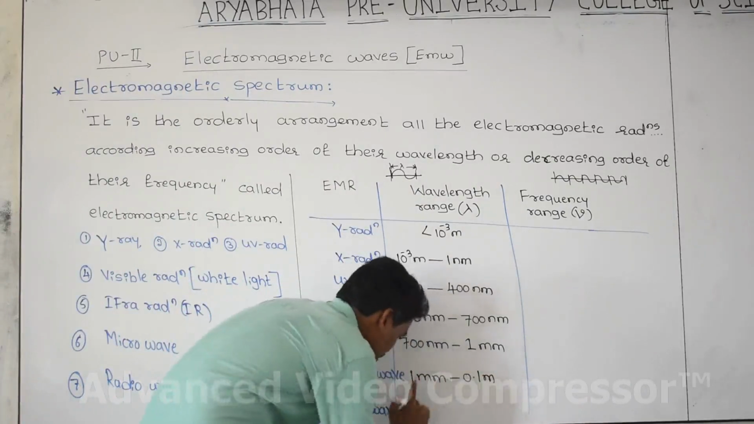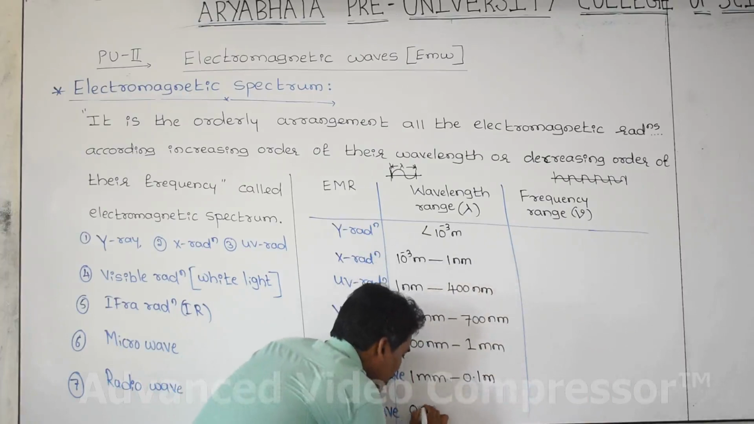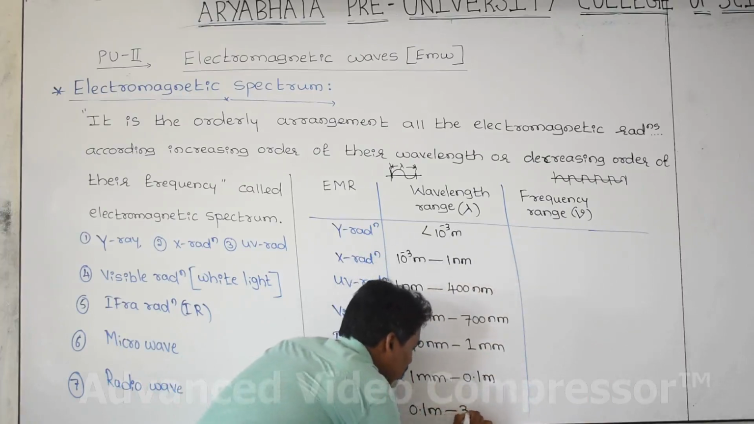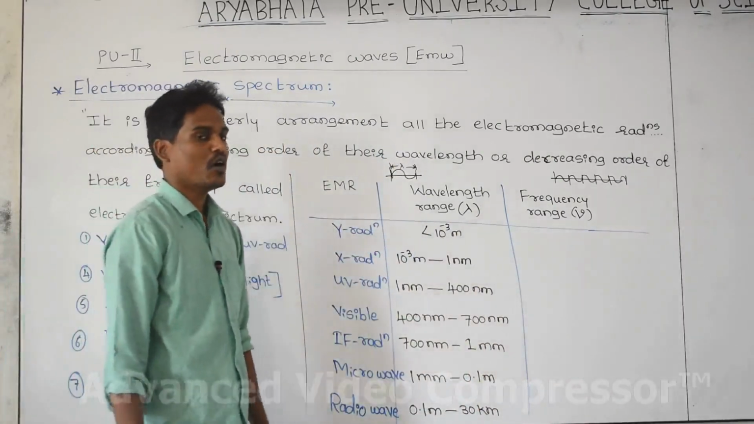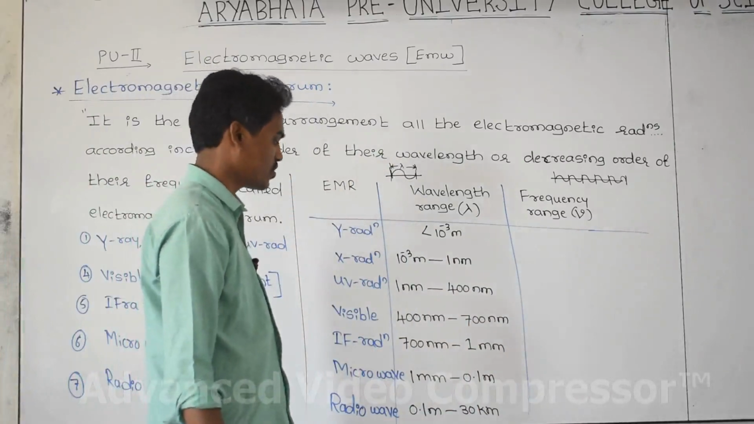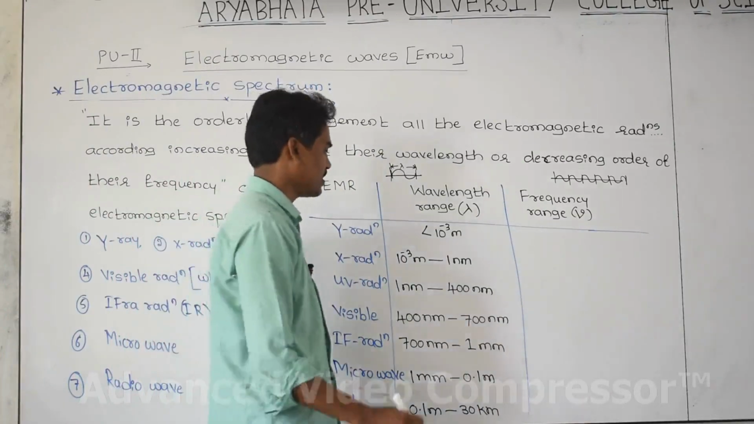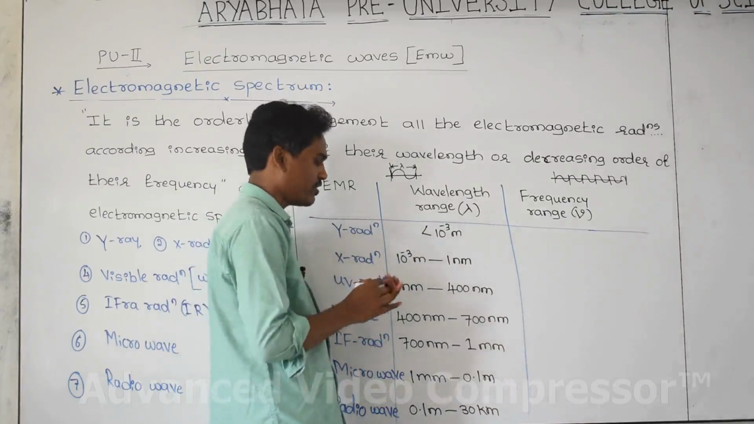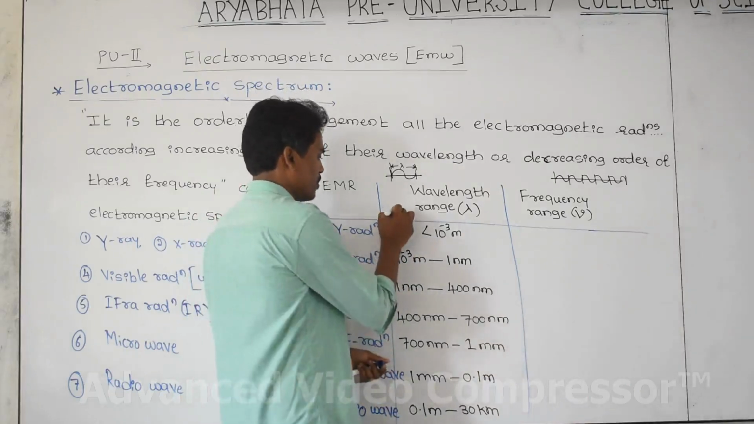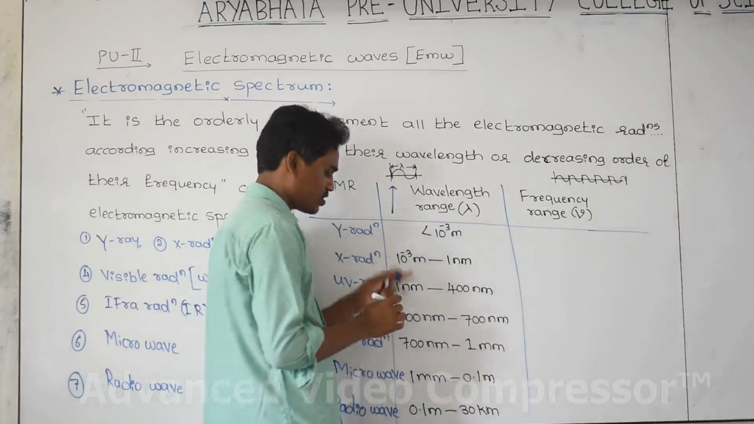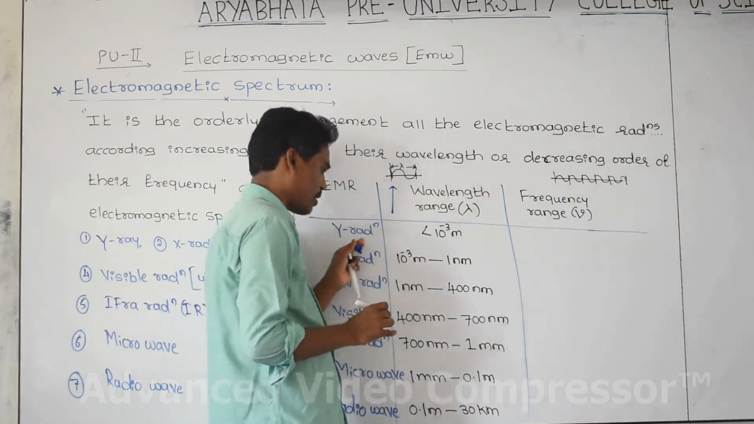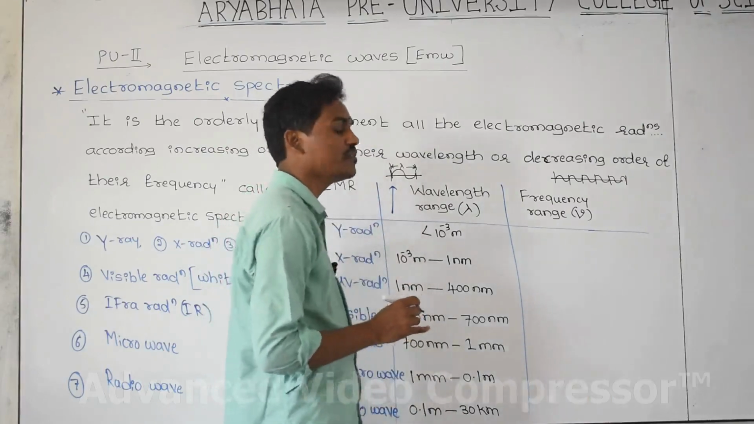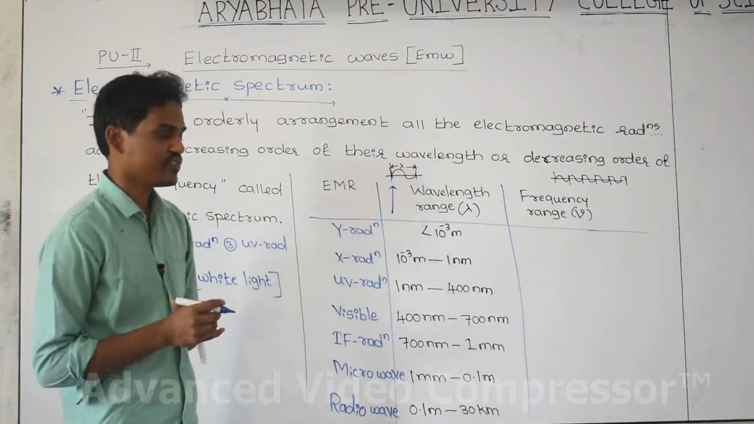Last one, radio wave: 0.1 meter to 30 kilometer. This is the range of wavelength of all the electromagnetic radiations. You observe here, the wavelength goes on increasing. The wavelength is highest for radio, lowest for gamma. This is the wavelength range. And what about the frequency range? We can study it.